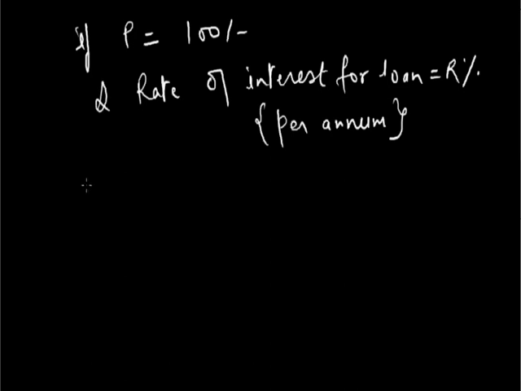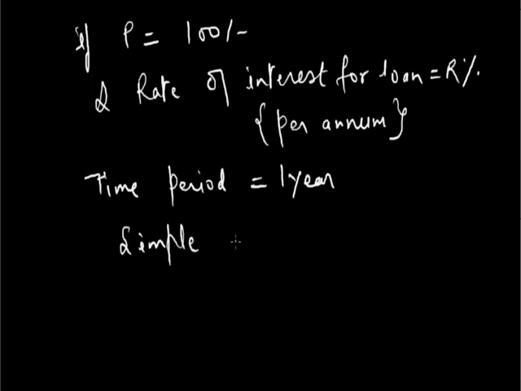So principal is 100 rupees, rate of interest for the loan is R percent per annum and time period is 1 year. Then our definition states that the simple interest is equal to R rupees.